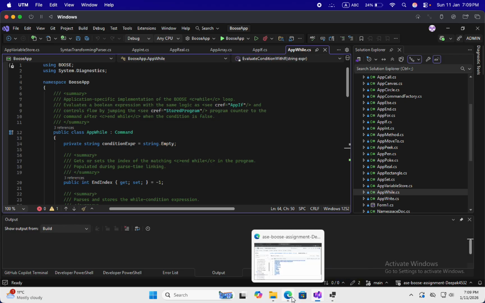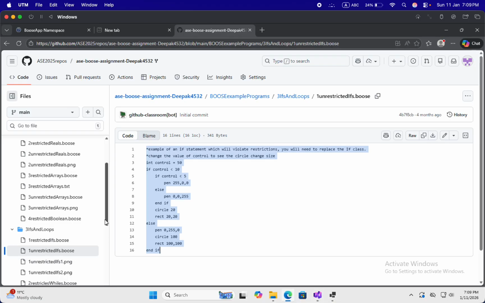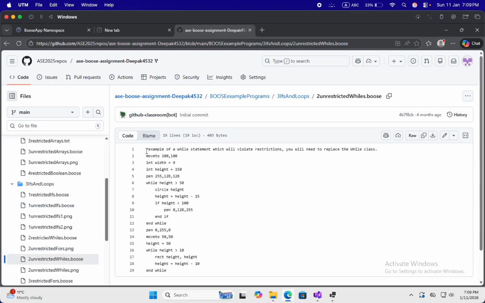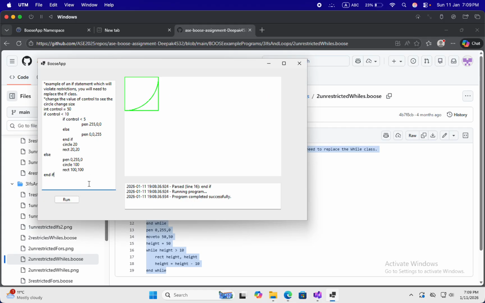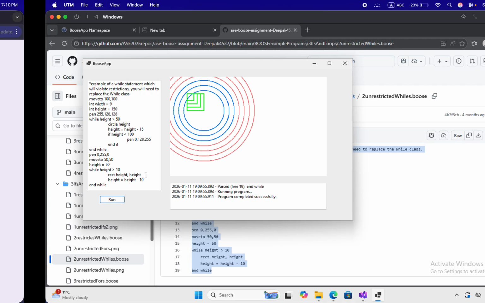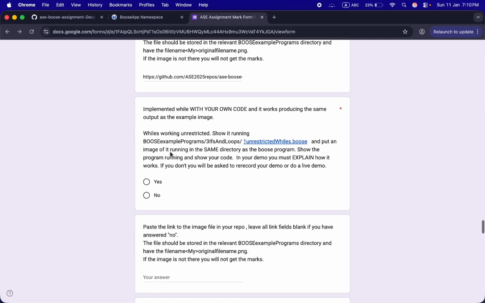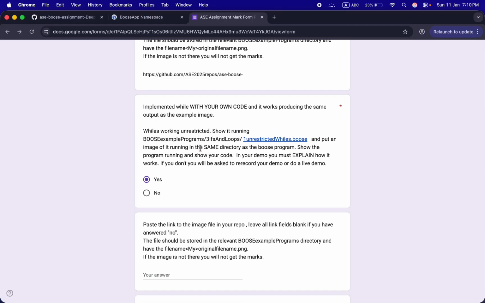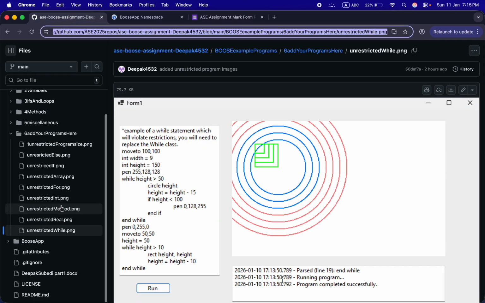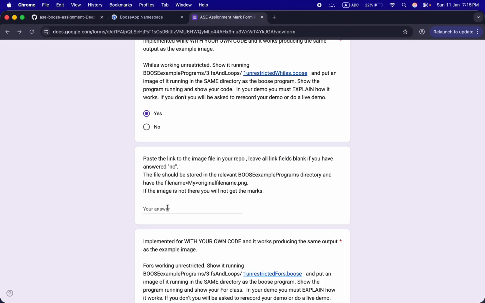Now let's run my code for while, unrestricted while. This is my code. I'll copy it and I'll run it. As you can see, the unrestricted while class ran successfully, while code ran successfully. Now let's go back to our form. Yeah, this ran successfully. And for the image of unrestricted while, you can see it over here. Here is my unrestricted while png. I will copy this link and I will paste it over here.